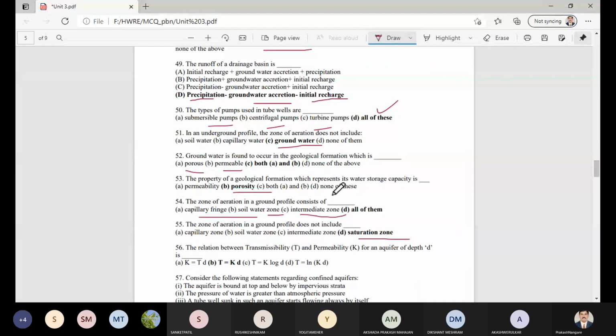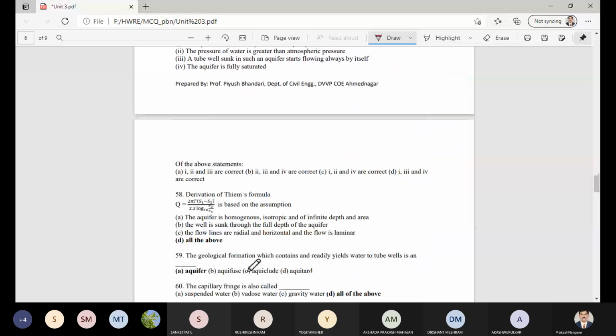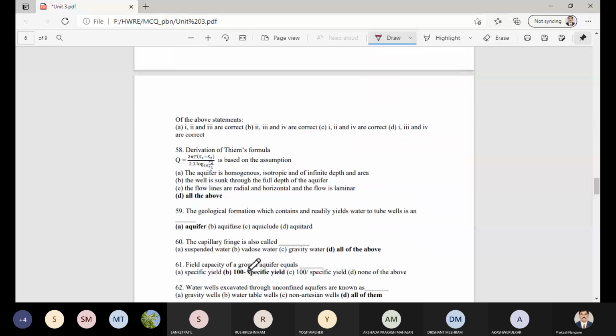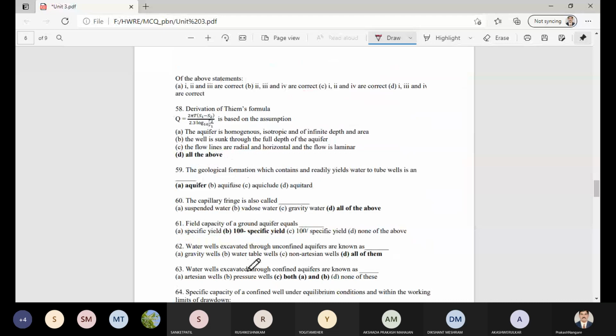The relation between transmissivity and permeability, the key parameter for an aquifer with depth D, is T equals K into D. Already you know this. Going to the next question: the derivation of Thiem's formula, Q equals 2 pi T (S1 minus S2) by 2.3 log10 (R2 by R1), is based on the following assumptions. All the assumptions are correct, so the option is all of the above.